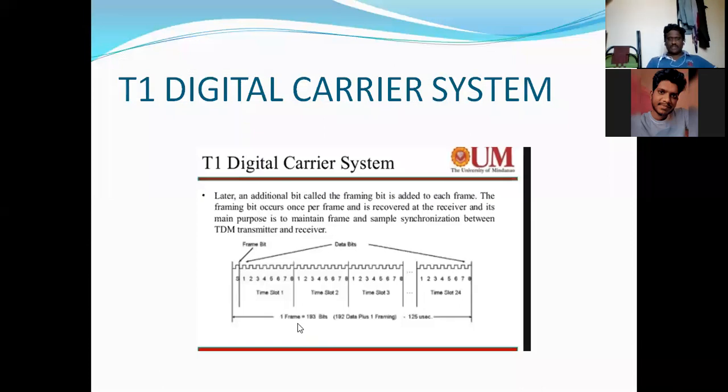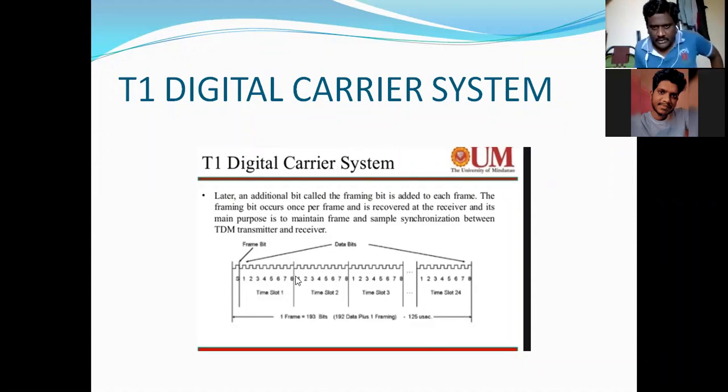See here, this is the frame format of a T1 digital carrier system. Frame means, as I already told you, the structural representation of the image is called a frame.